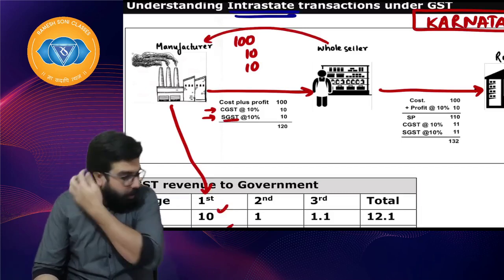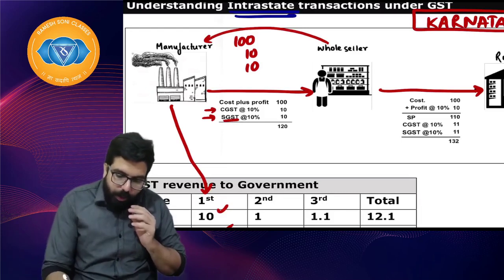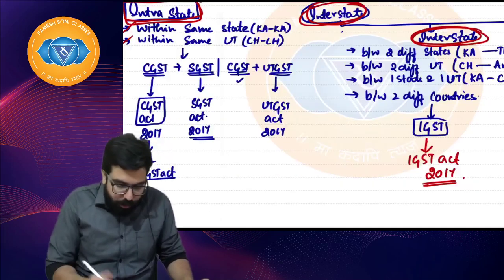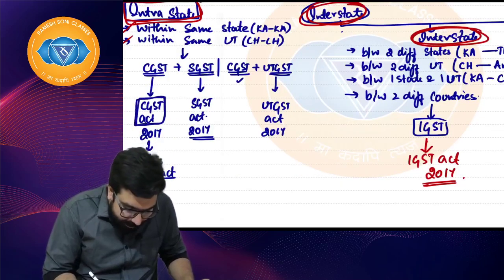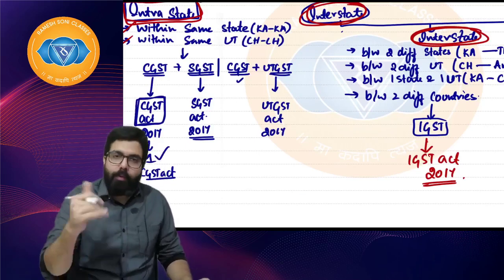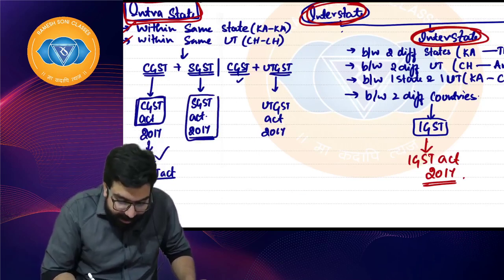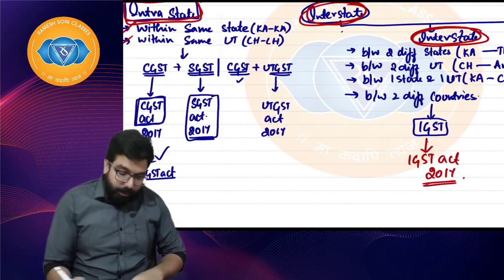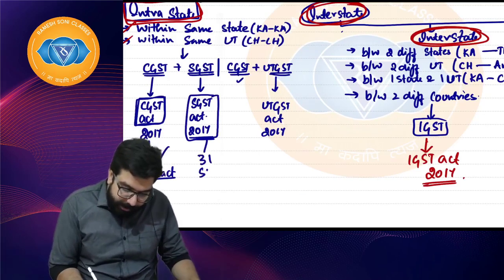being charged. Okay. Sir, one thing which I missed out, which I will tell you now. Do you remember this chart over here? I told you about CGST. How many CGST Acts are there? One CGST Act. Sir, how many SGST Acts are there? How many states are there, everyone? 31 states. So 31 SGST Acts are there.